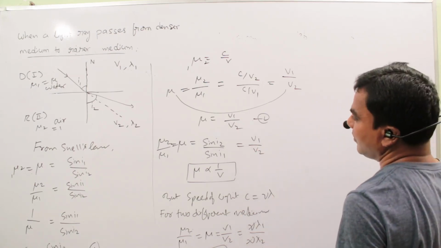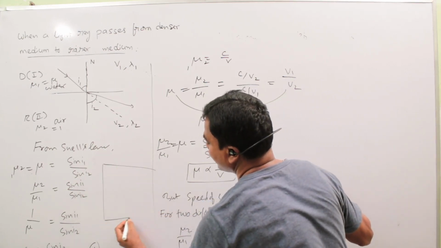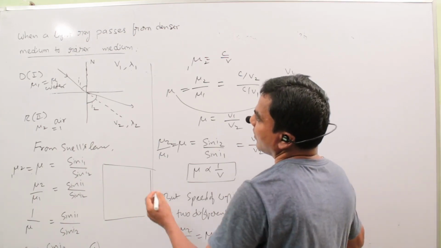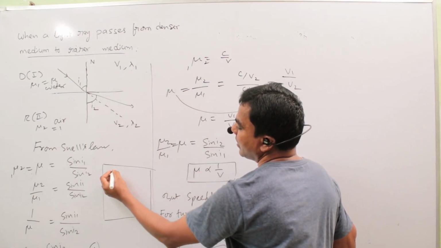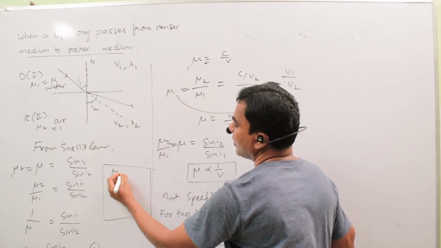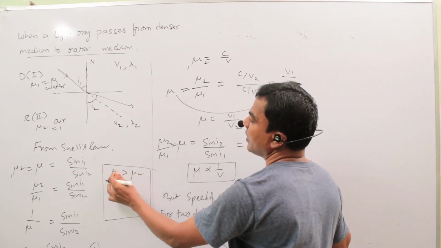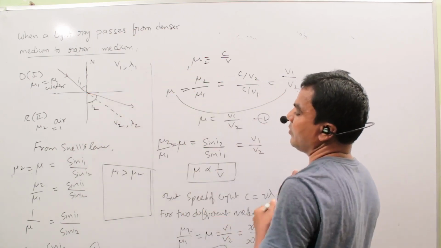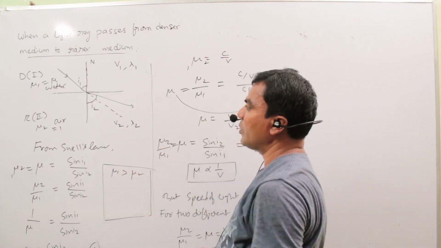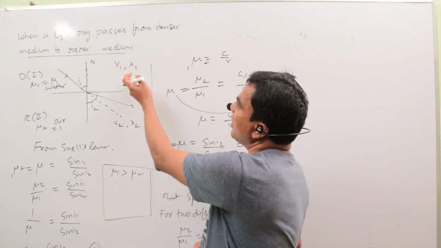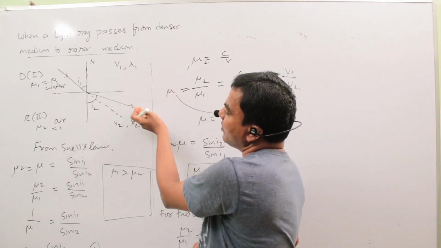So for this calculation, light rays coming from denser to rarer, mu 1 is greater than mu 2. Mu 1 is the refractive index of the denser medium and mu 2 is the refractive index of the rarer medium. So light ray coming from denser to rarer, the refracted ray bends away from the normal.